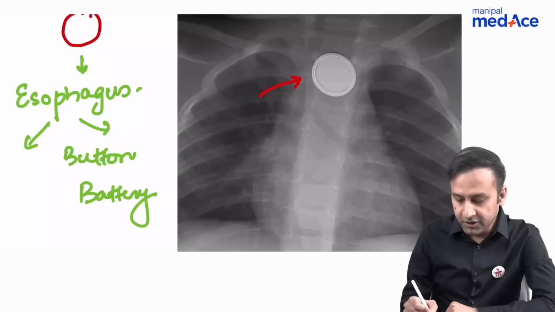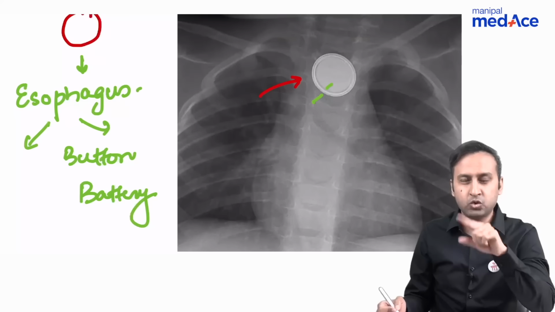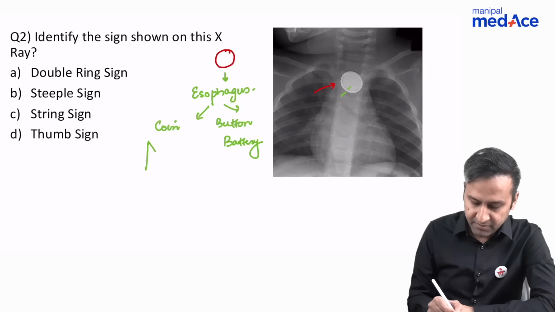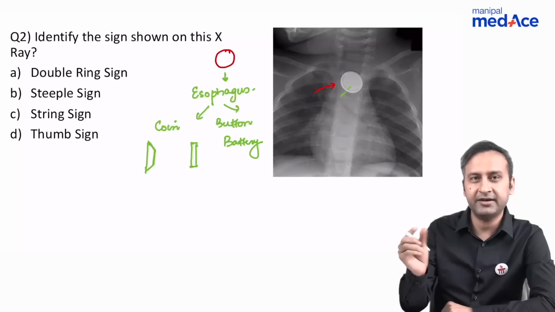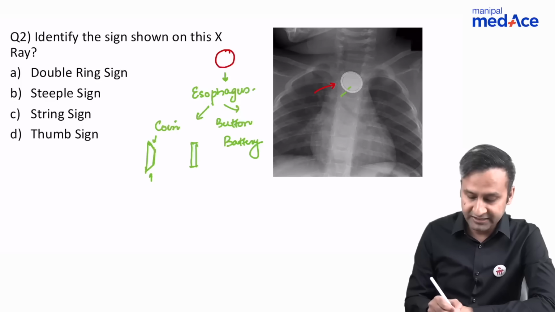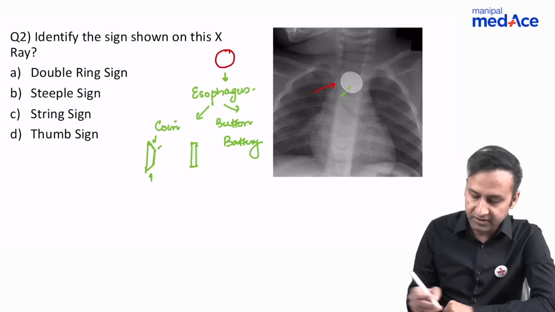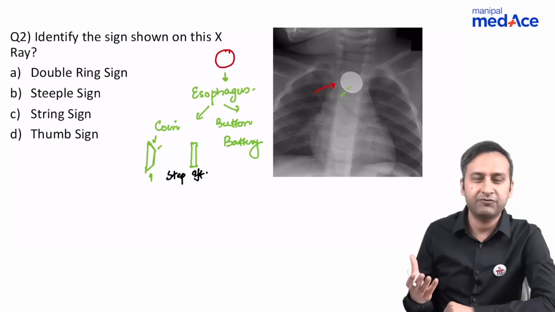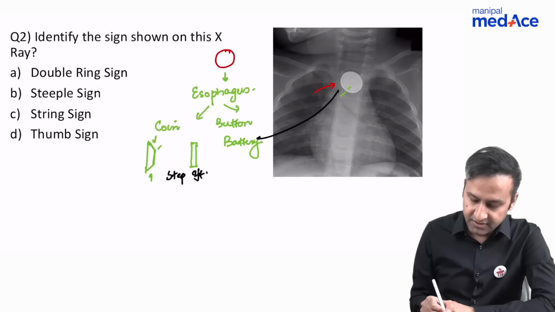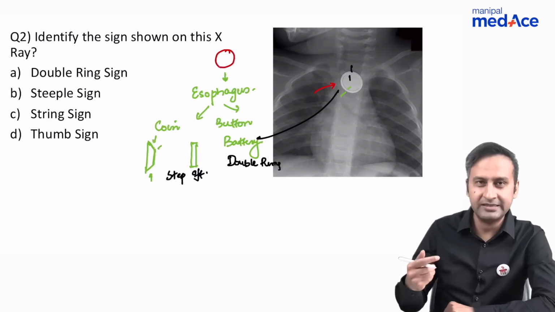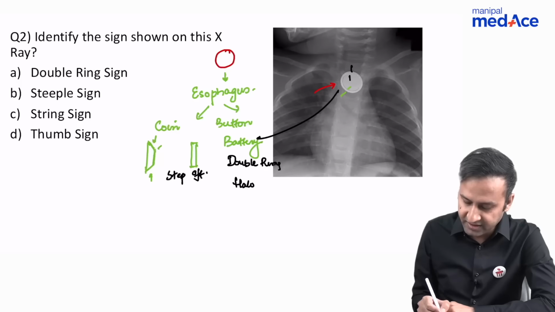Let me magnify it. You can see that this foreign body is showing two concentric rims. Why is it showing two concentric rims? Because a button battery has beveled margins, while a coin has perfectly symmetrical anterior and posterior surfaces. So because there are beveled margins of the foreign body, you expect this type of a step off. This is called a step off. And this results in this perfect radiographic appearance, what we call the double ring sign. Why is it a double ring? Because now we can see two concentric rims, one inside and the other outside. This has also been called the halo sign.